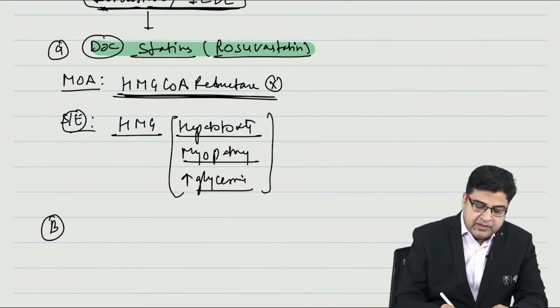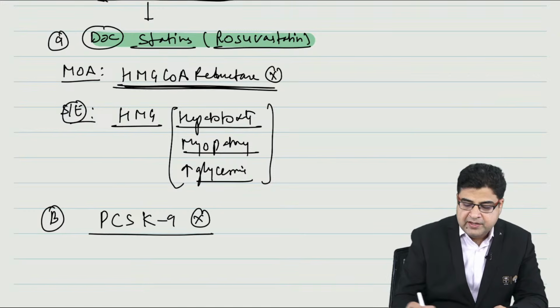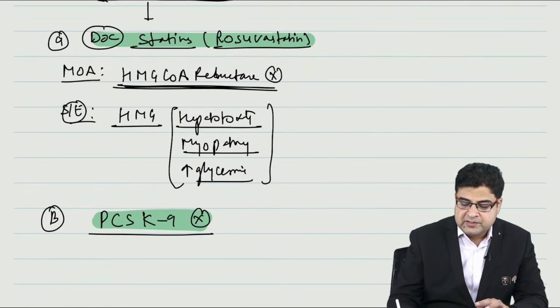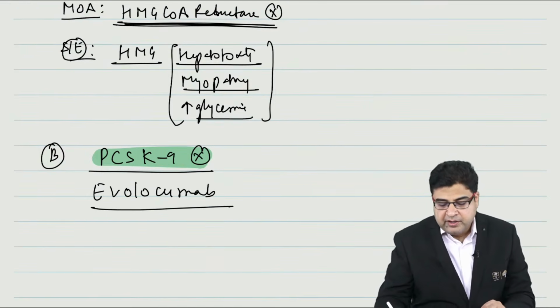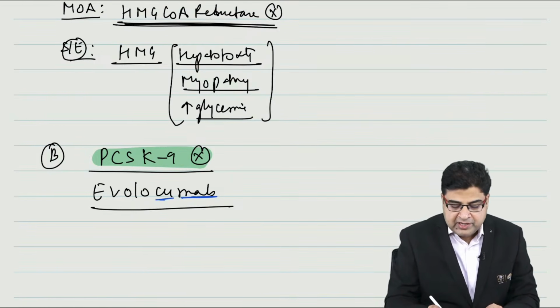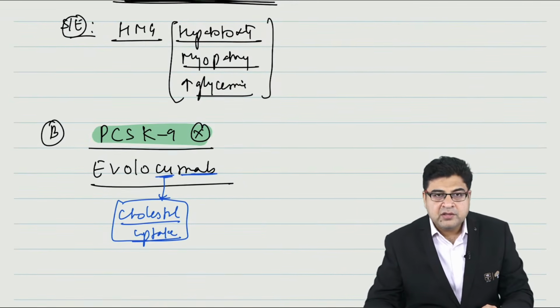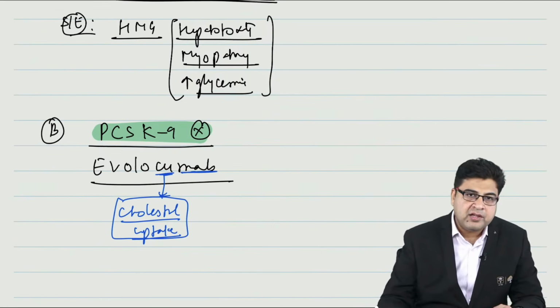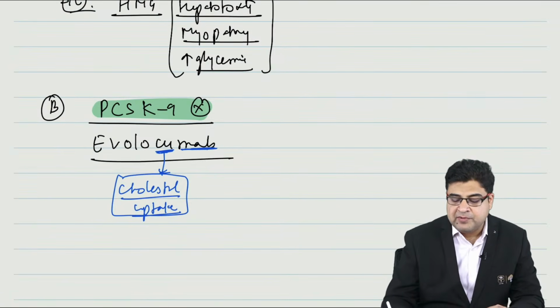Now, the second drug that we can use for hypercholesterolemia is the PCSK9 inhibitors. These medicines are PCSK9 enzyme inhibitors, and the drug name is evolocumab. Evolocumab is a monoclonal antibody, and because this medicine has the word CU, it can cause cholesterol uptake in your body. So it's a monoclonal antibody which can cause cholesterol uptake. This is a PCSK9 enzyme inhibitor.